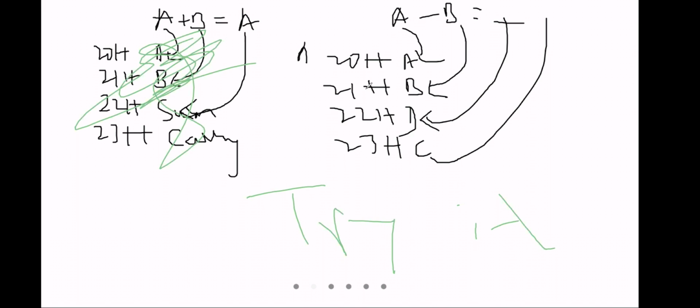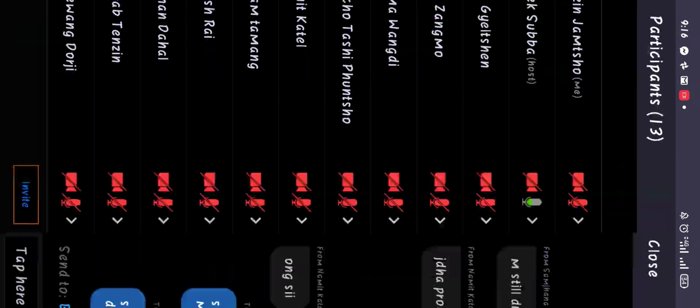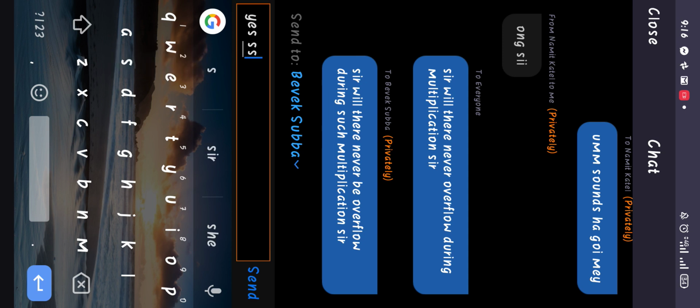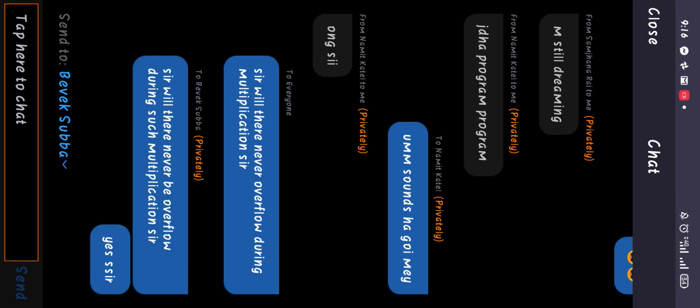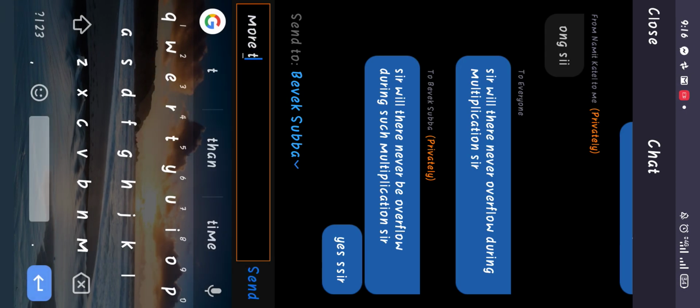So Tenzin has asked a question: will there be overflow during multiplication? Overflow in what sense? He's asking whether there will be carry or not, sir, if we do multiplication.